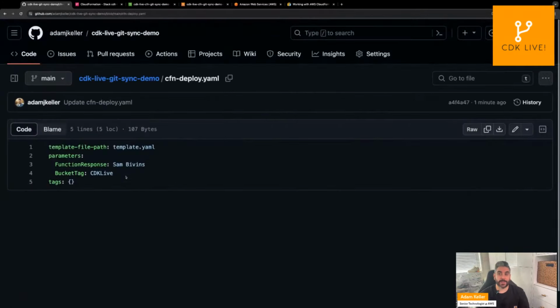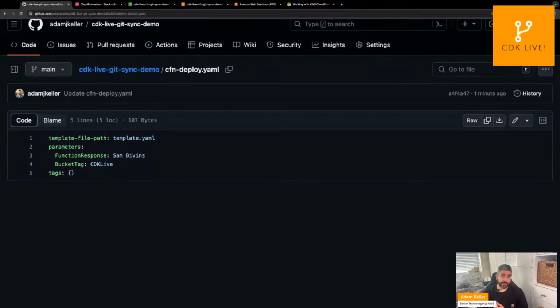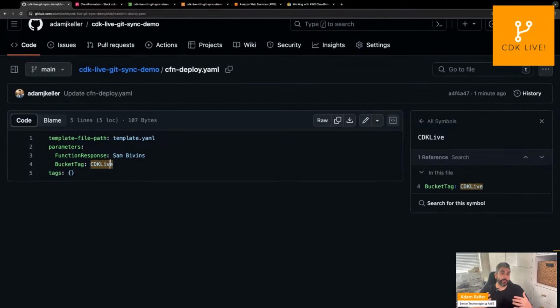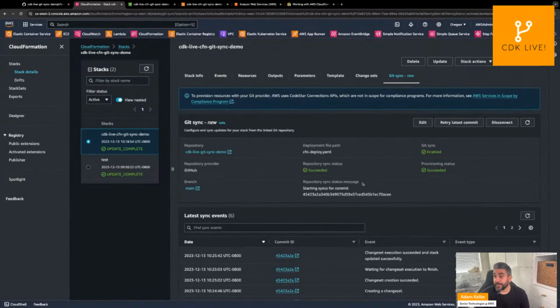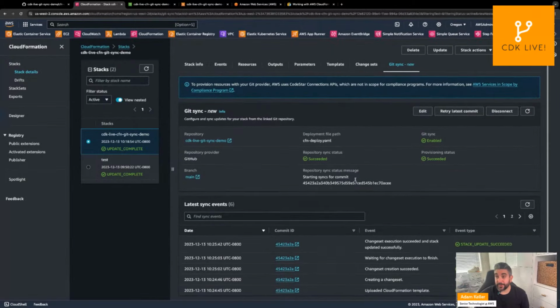And then when we set up our Git Sync configuration, CloudFormation created this configuration file and submitted it as a pull request to our repo. And then from there, we were able to leverage all of the Git Sync functionality. We pushed some changes through Git, we made some commits, and then the functionality deployed our changes accordingly. So that really wraps it up for this feature.